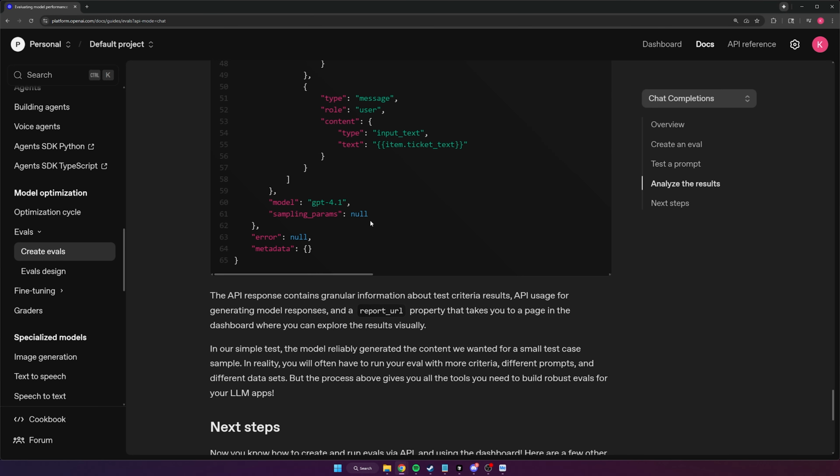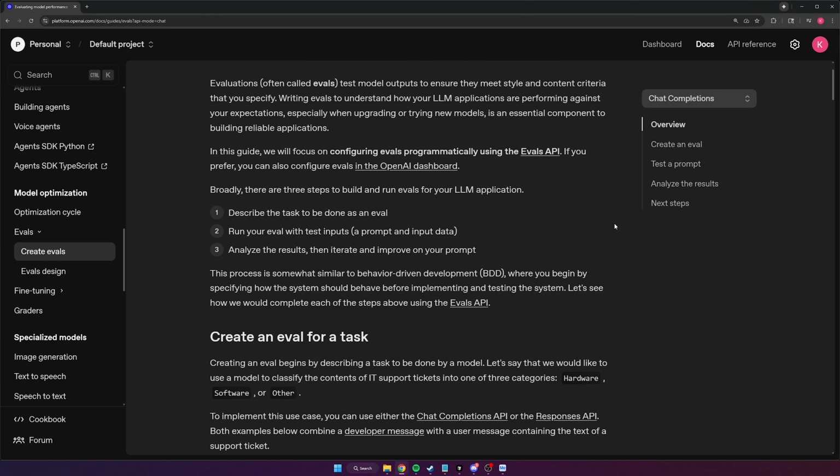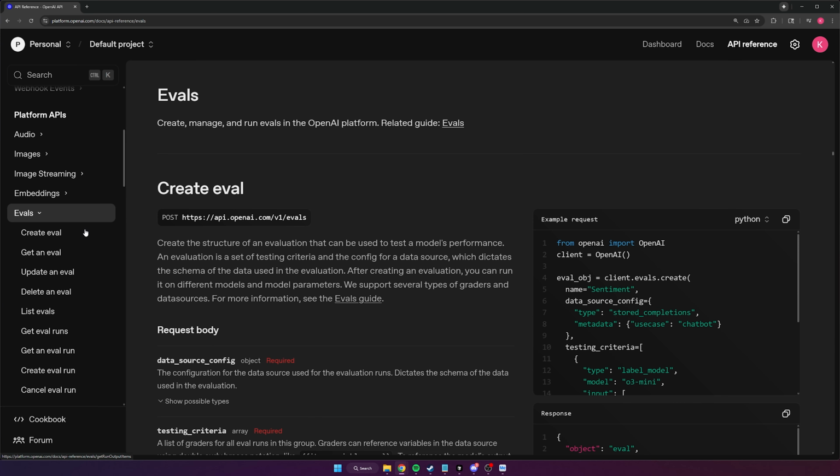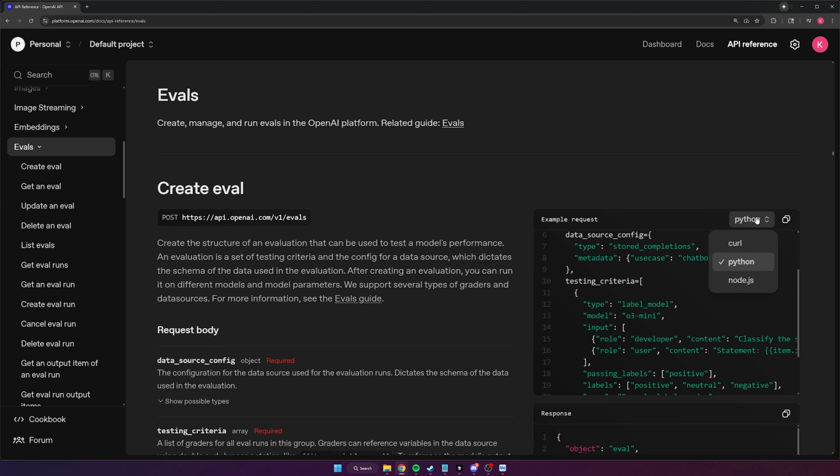You can also follow this as a reference besides my video. And then also very important is go up here to API reference. These are the actual API docs. So using the Python API, there are other APIs, but the Python API is what we're going to be using. It tells you for evals all the different things that you can do and how to do it.